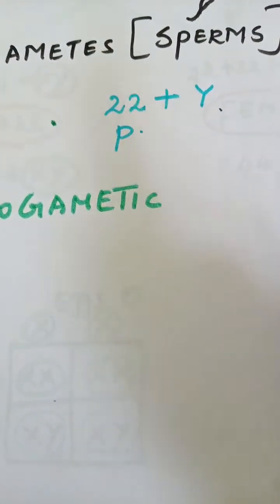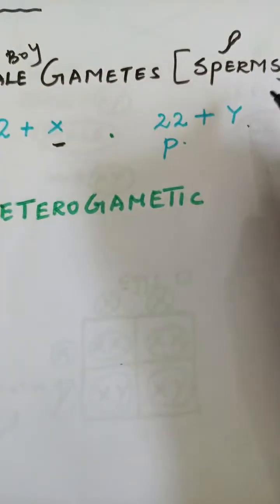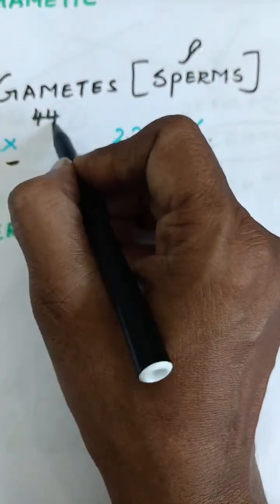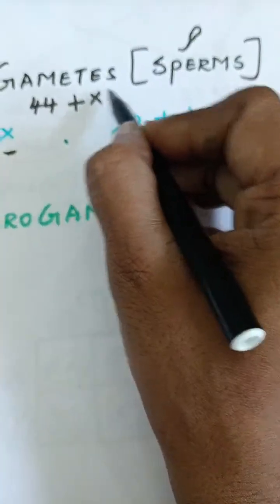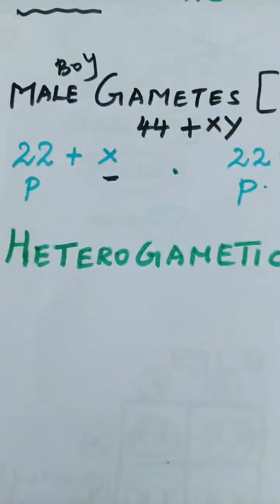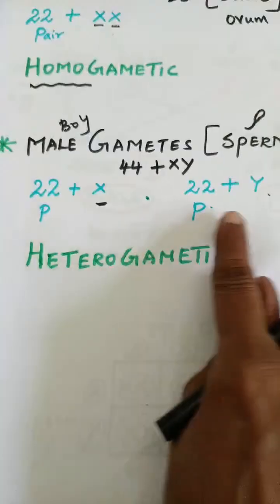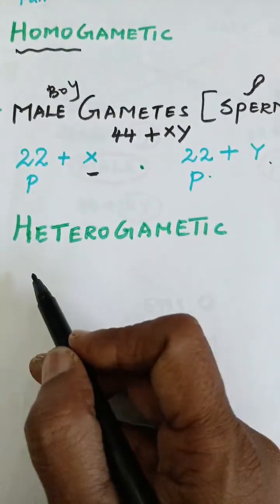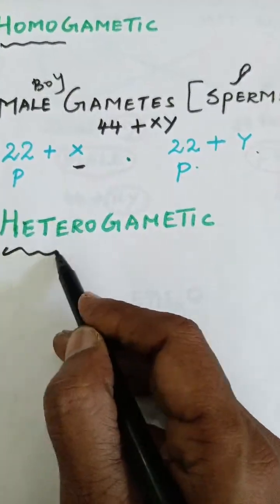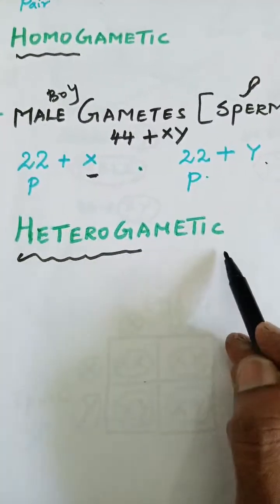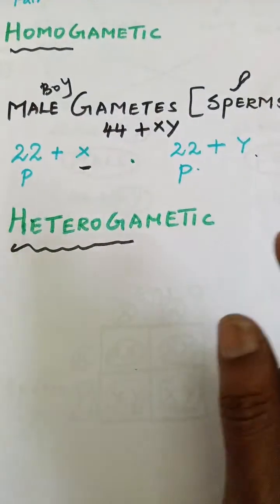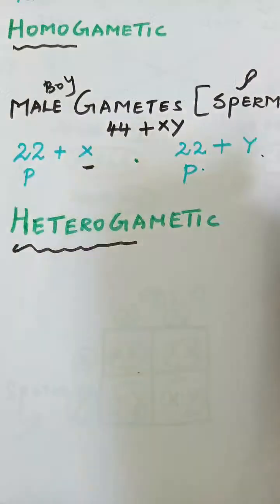So the pair in the female will be like this, and in the male it is 44 plus XY. Clear? I have split it and given you the X and the Y. So it is heterogametic. Hetero means different. It has two different types of chromosomes, that is X and Y.